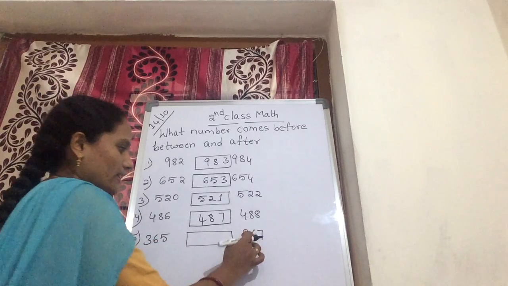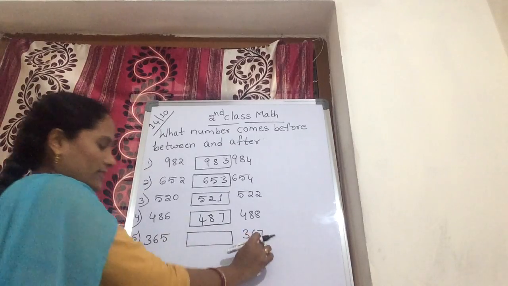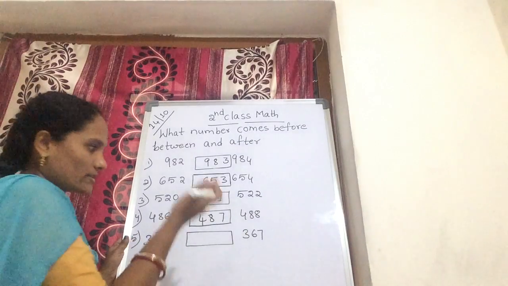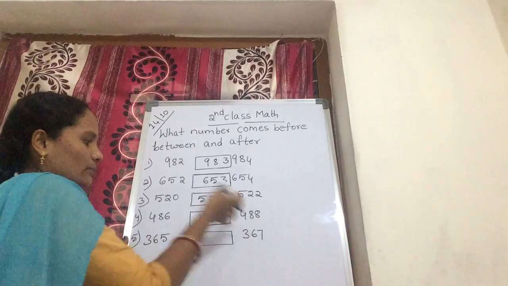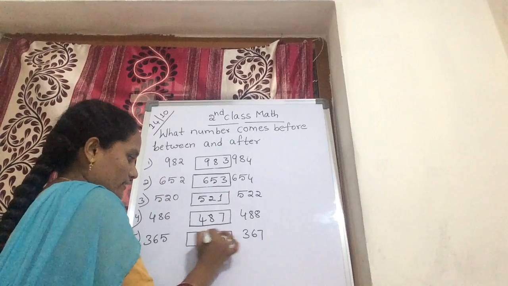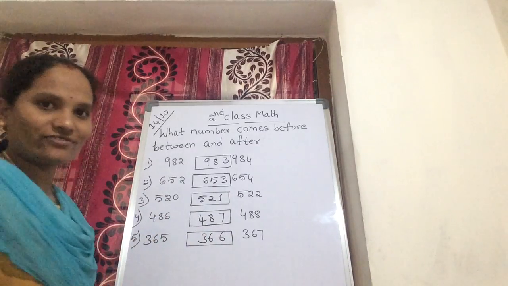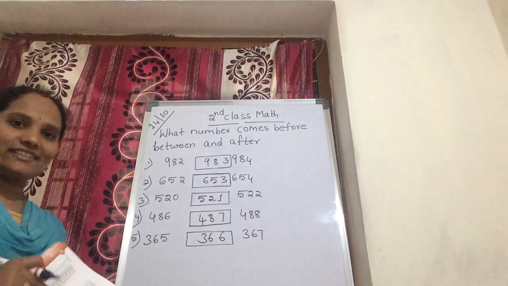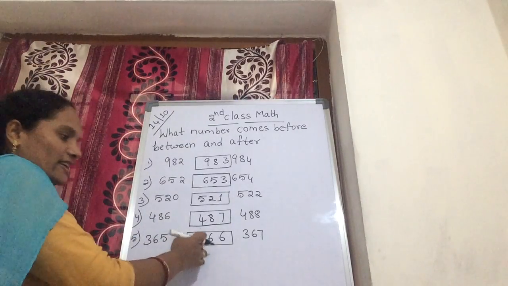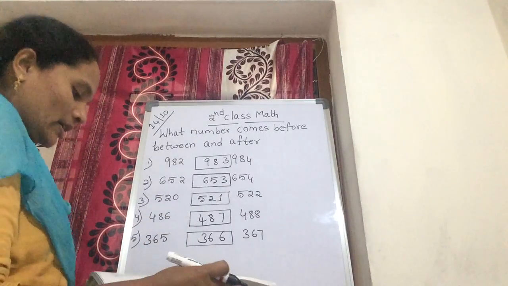365 and 367. 5 after what comes? 6. 7 before what comes? 6. You should write 6 and 36 is the common. Which number do you get? 366. That is the between number. 366 is the between number.